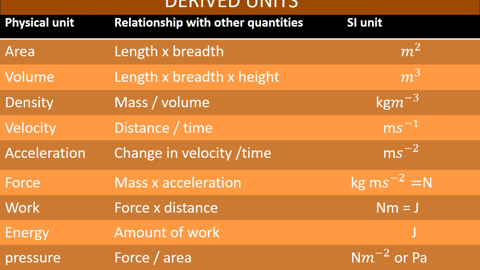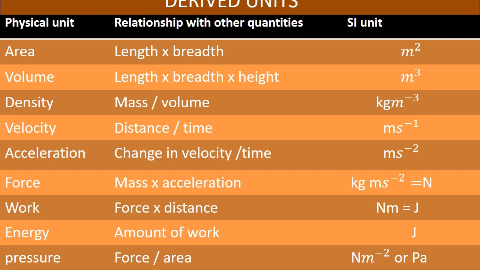Okay, and then force, mass into acceleration. What is the SI unit of force? kg ms power minus 2, we can say as Newton. That is N. The SI unit of force is N. And then for work, force into distance. So what is the SI unit of work? Nm. We can say as J.